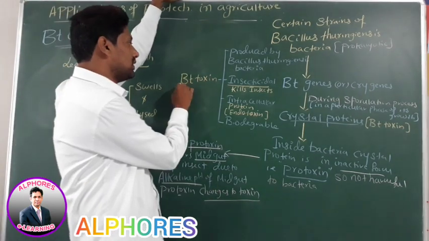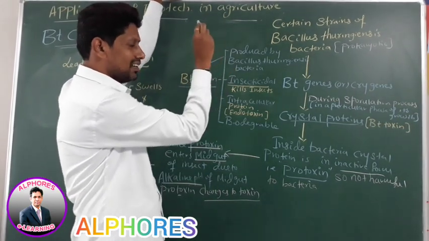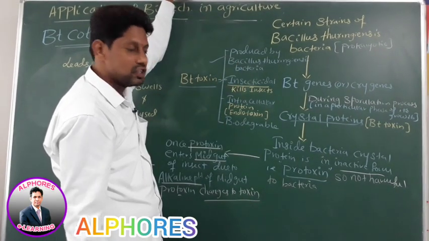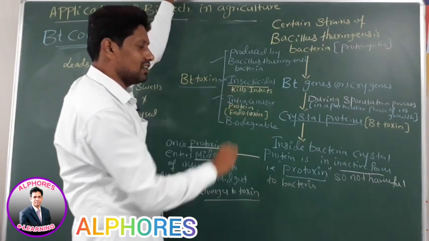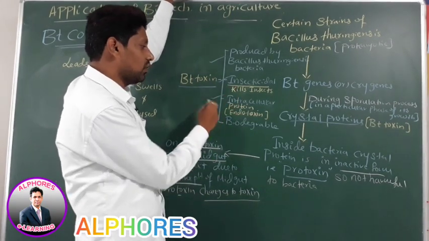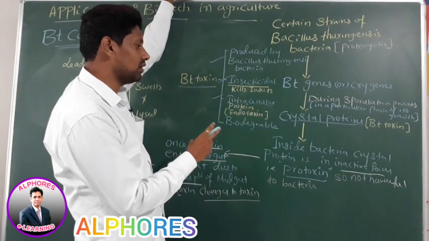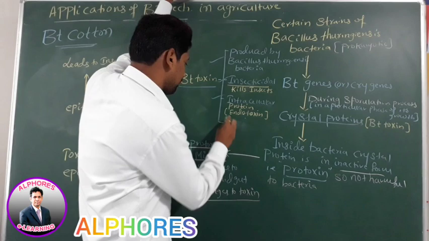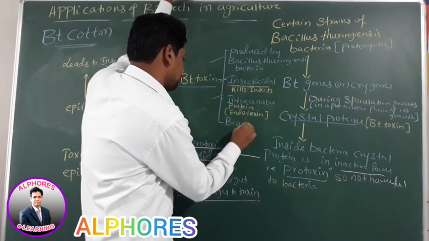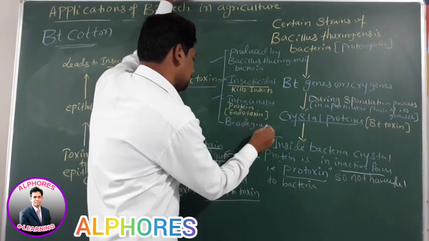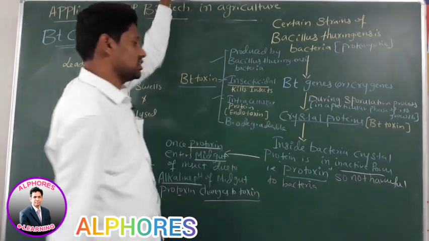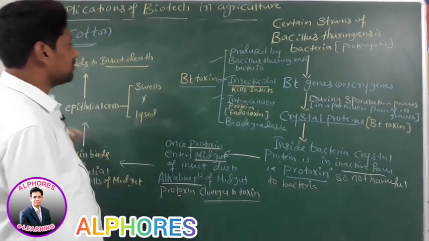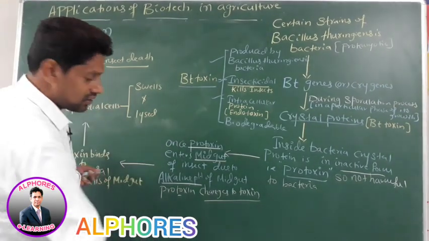Therefore, Bt toxin is produced by Bacillus thuringiensis bacteria. It has insecticidal property, the ability to kill insects. It is an intracellular protein, that is, an endotoxin, and it is biodegradable. Are the statements clear? We are discussing Bt cotton.